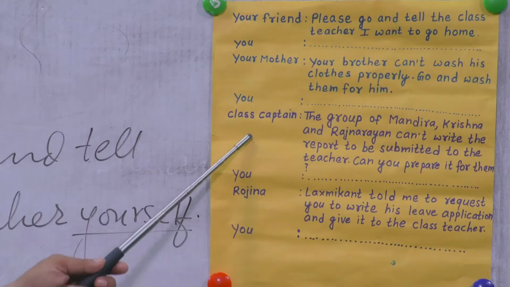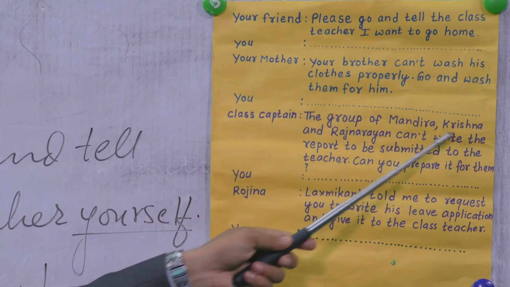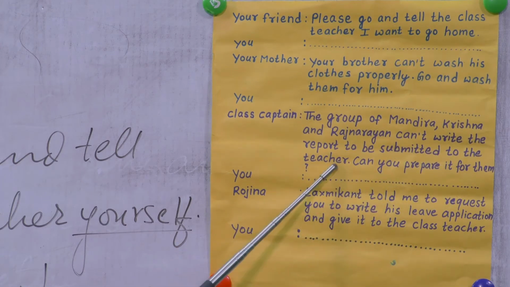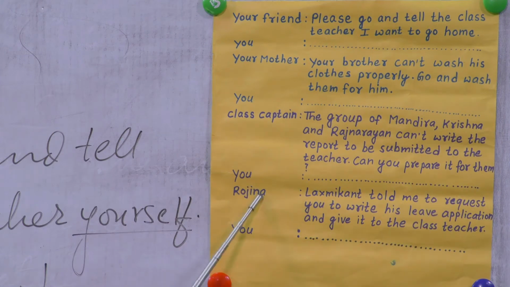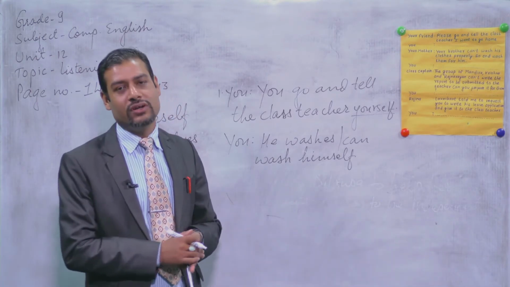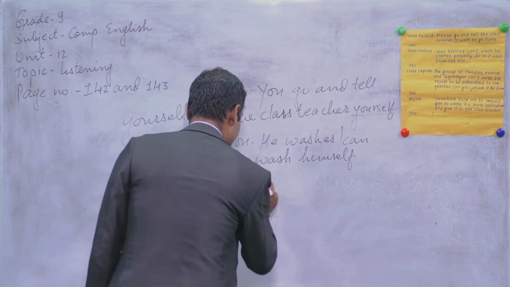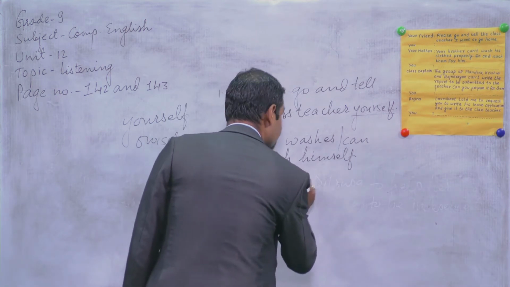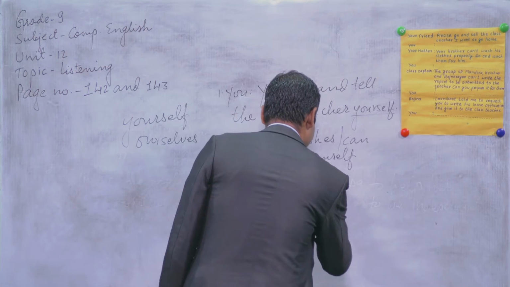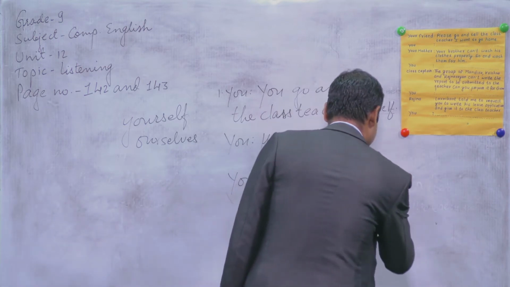So next one you can see, your class captain tells you, the group of Mandira, Krishna and Rajnarayan can't write the report to be submitted to the teacher. Can you prepare it for them? Now see, can you prepare the report for them or not? No, they have to prepare themselves. Okay, so simply you can write again, they have to, they can write themselves.